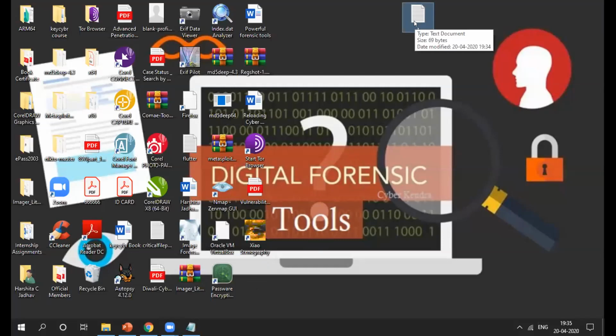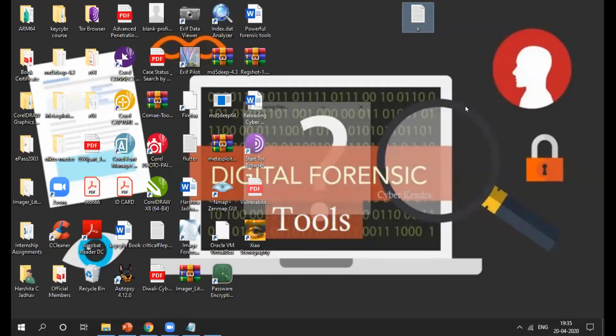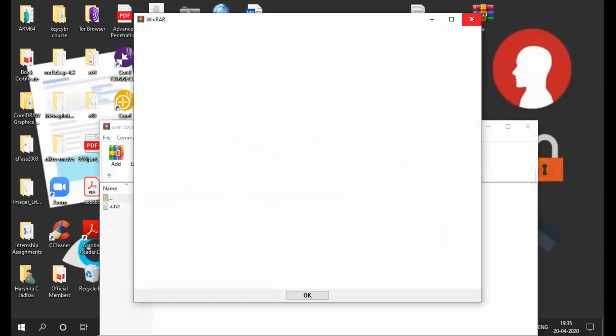So for that you have to use WinRAR. You have to just download WinRAR from Google. I have already downloaded it. So now you can see my text file and my RAR file are both with me. The file will be compressed, right?